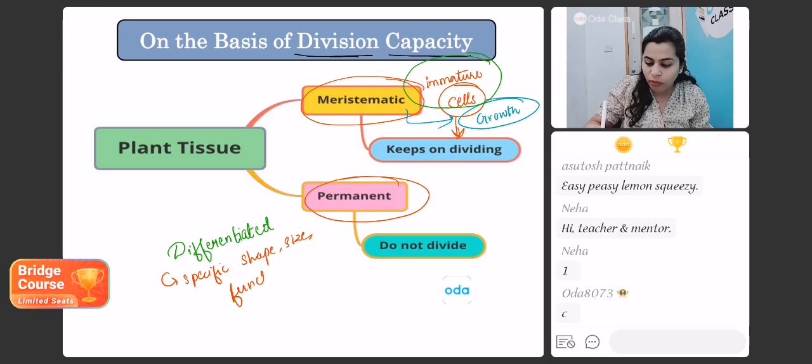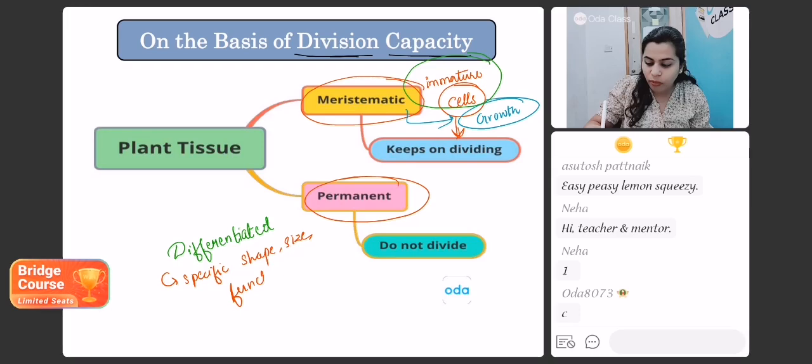Okay, time is up. And the right answer here is, students, meristematic tissues are not differentiated. So which tissues are differentiated then? Which kind of tissues are differentiated? Yes, Sharwani? Very good. And do they divide? Very good. Thanks for your answer. So permanent tissues are differentiated, they do not divide further. That is correct.